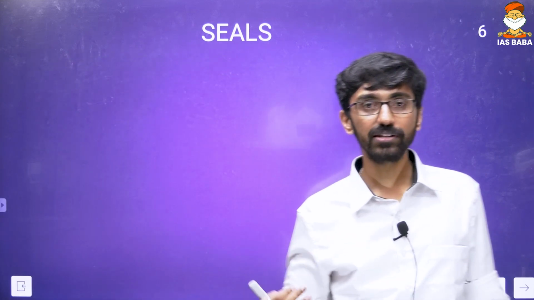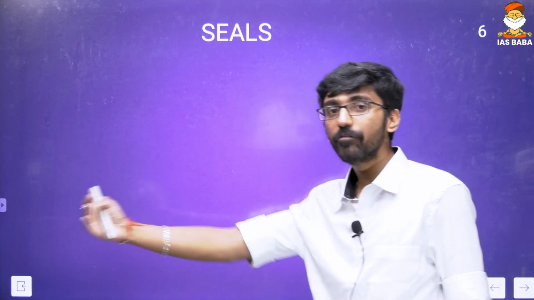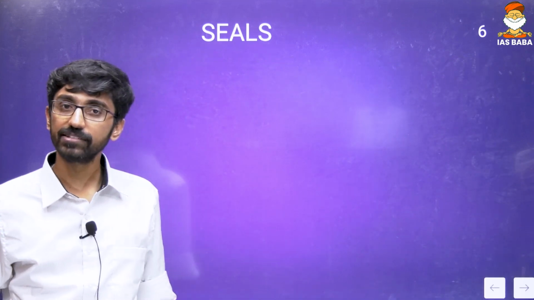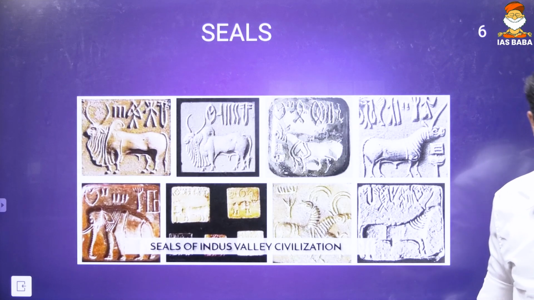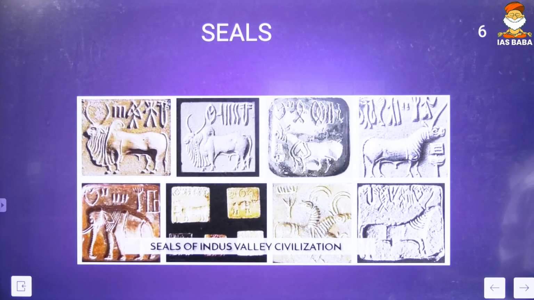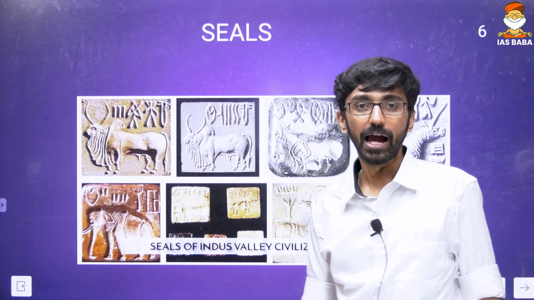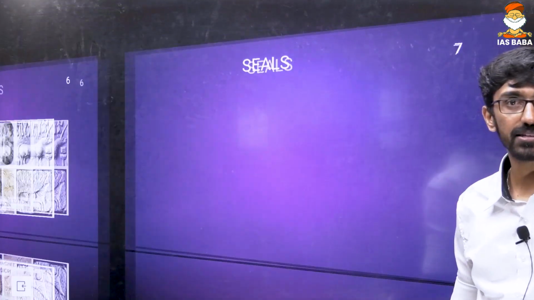And now we are coming to seals, because seals give us direct evidence about the Harappan civilization's religious belief system. Now we understand what seals are. Like this one picture you can see, so these are the seals. They can also give evidence about the Harappan script, and about whichever animals they knew. Of course, the Harappan script has not been deciphered yet. And the seals also give us evidence about their religious belief system too.